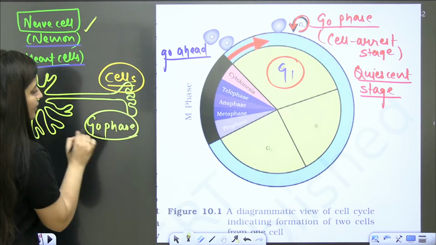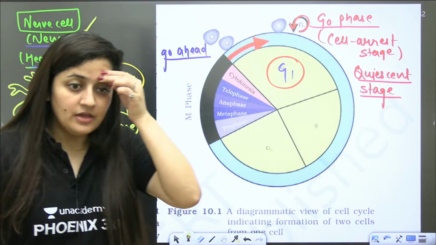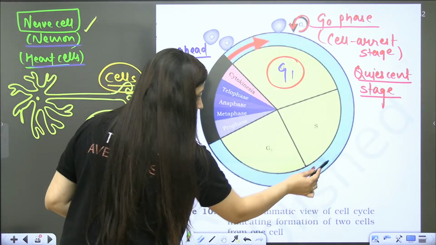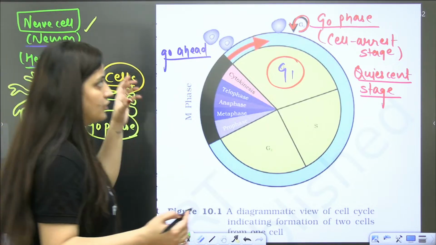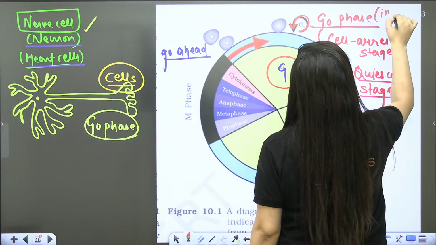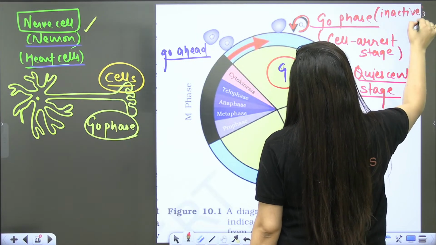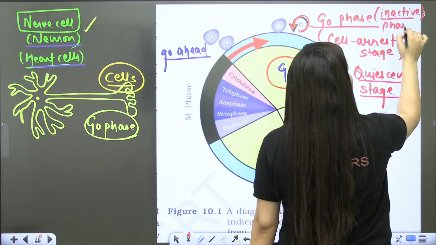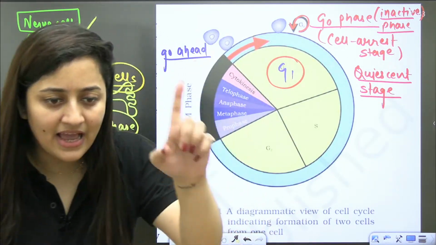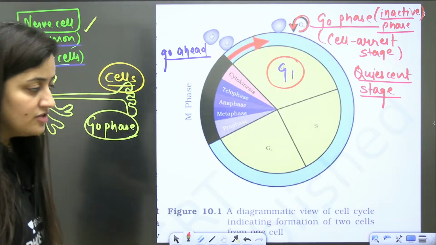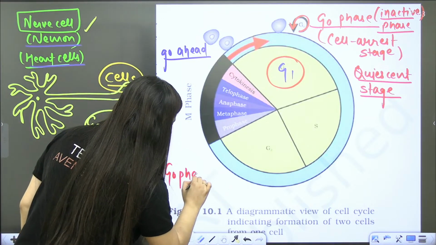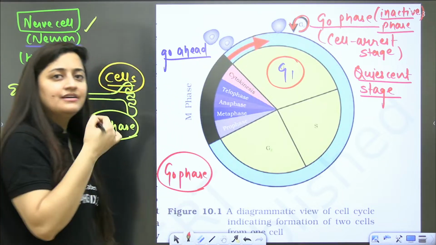So when we talk about the G0 phase, what is actually happening? No doubt, it is a kind of inactive phase. But being inactive doesn't mean that metabolism is not going on. Please pay attention. I am talking about the G0 phase, and I am saying it is the inactive stage.